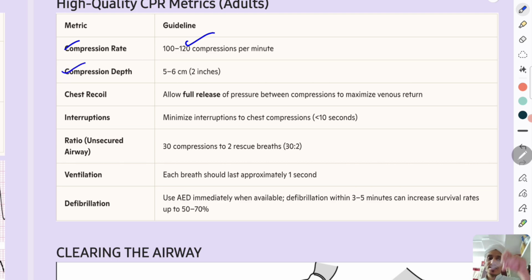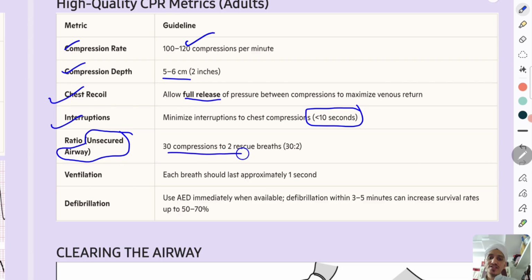Compression depth: till how much should you depress the sternum? Approximately 5 to 6 centimeters. Chest recoil: allow full release of pressure between compressions to maximize the venous return. Recoil is very much important, because venous return will occur only when there is full recoil of the chest. Minimize the interruptions: the pause between compressions should be less than 10 seconds. For an unsecured airway, what should be the ratio? 30.